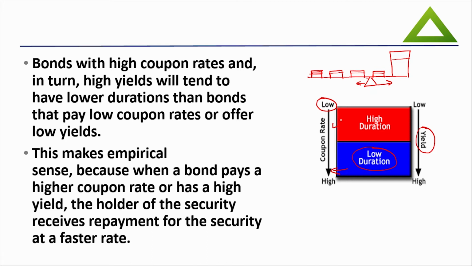I hope this concept is getting set precisely. This makes empirical sense because when bonds pay a higher coupon rate or have a high yield, the holder of a security receives repayment at a faster rate.